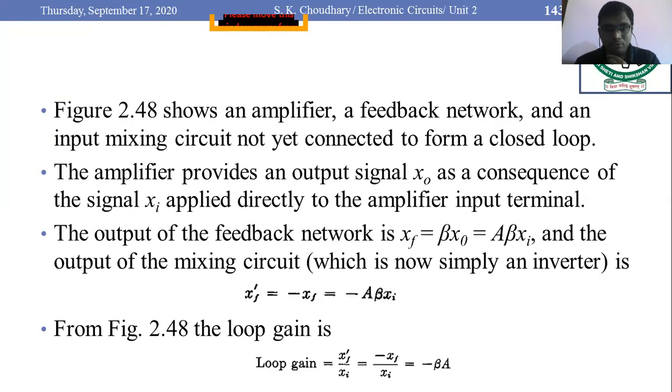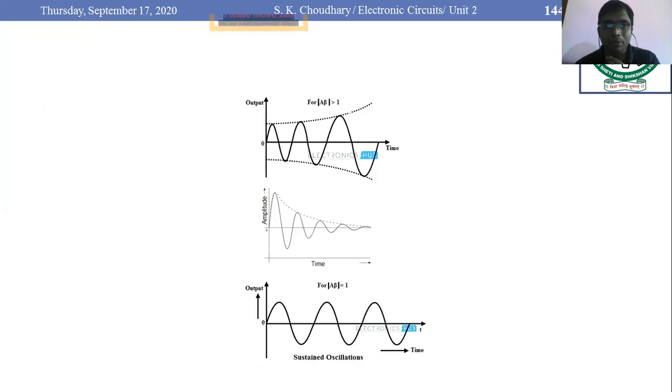But the amplitude or magnitude of this loop gain is important here. So we have to see, from the next slide, what happens when the amplitude of the loop gain varies. If you look at these three graphs, in the first graph the magnitude of the loop gain A beta is greater than 1, so your sinusoidal signal would be increasing in amplitude with respect to time.